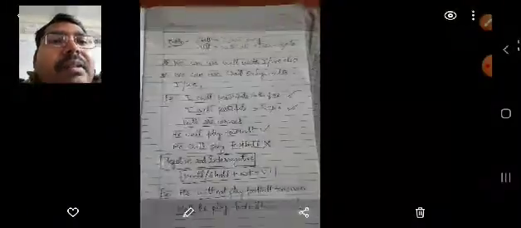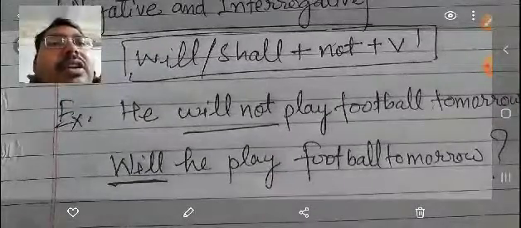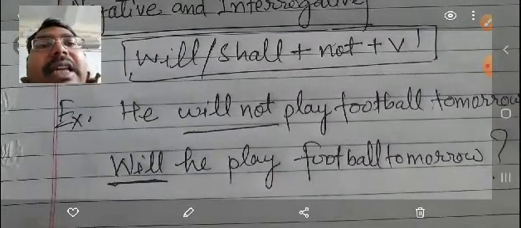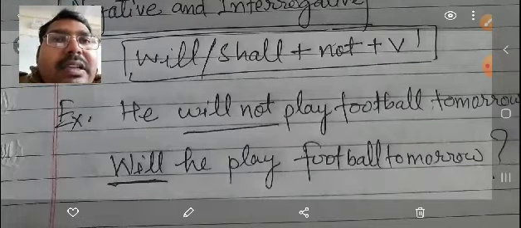And also we can make negatives and interrogatives by simply putting not after the helping verb and putting the helping verb in the beginning of the sentence. I hope it is clear to you.